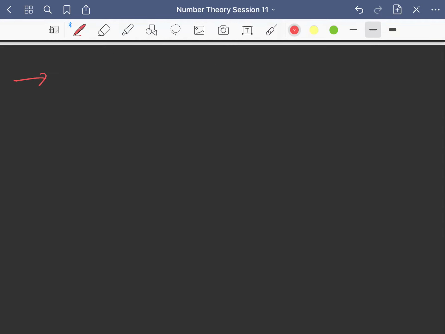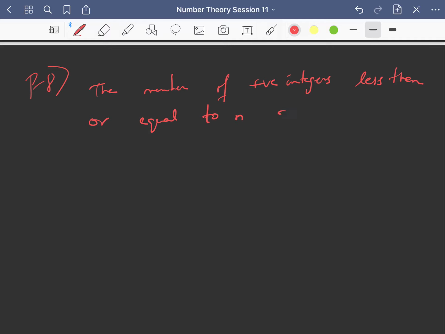So let us write this as a property that number of positive integers less than or equal to n and divisible by m, divisible by m means multiple of m, is nothing but greatest integer of n by m, right?